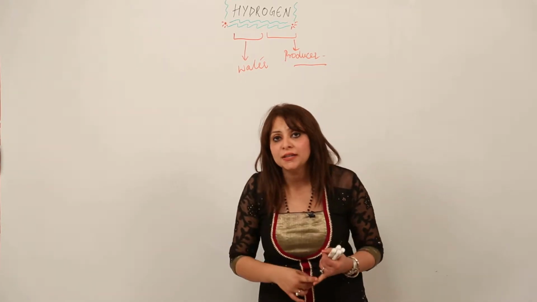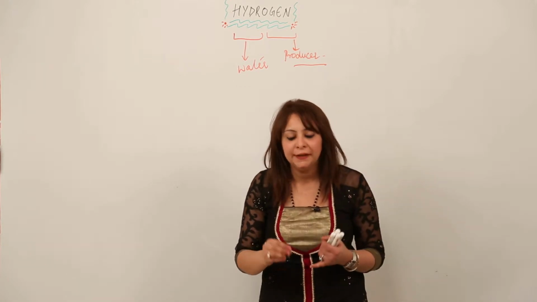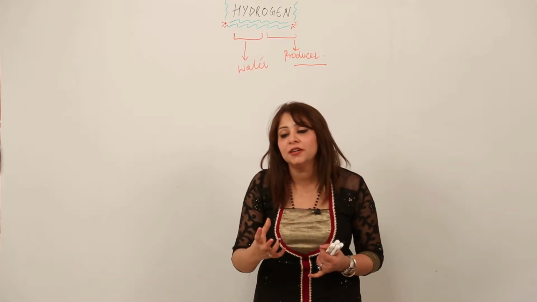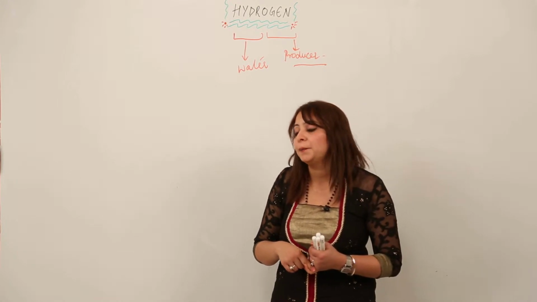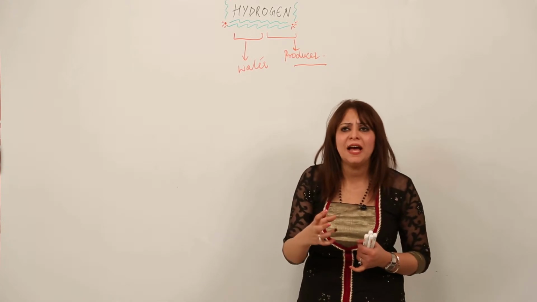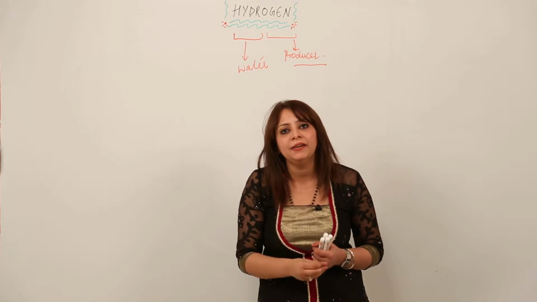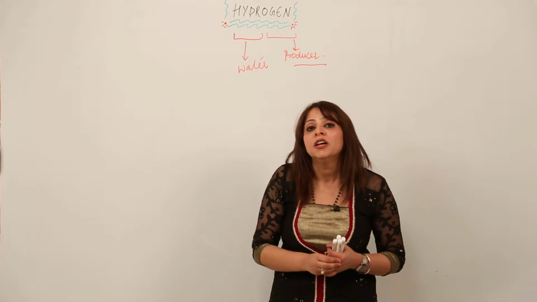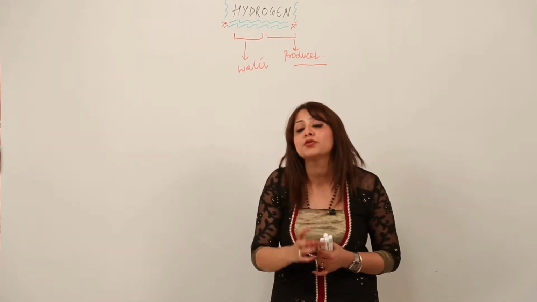We get it in the earth's crust, but the percentage, again I am repeating, is very small, it's not too high. We get it in the atmosphere also, but the percentage is very small. Almost every substance has hydrogen, not every, but still a small content is there. But the content of hydrogen contributes greatly in the case of stars and the sun. The stars and sun are mainly composed of hydrogen.